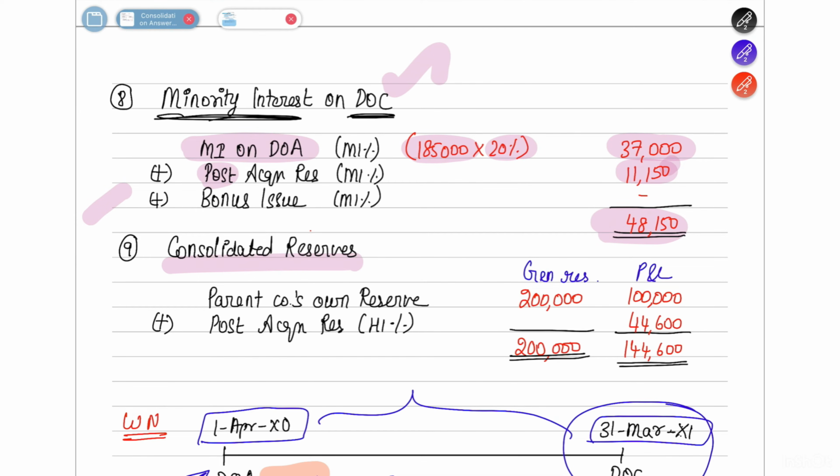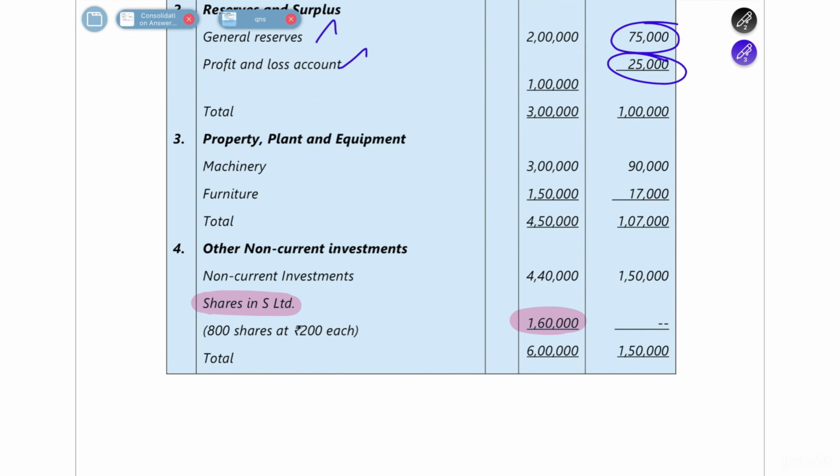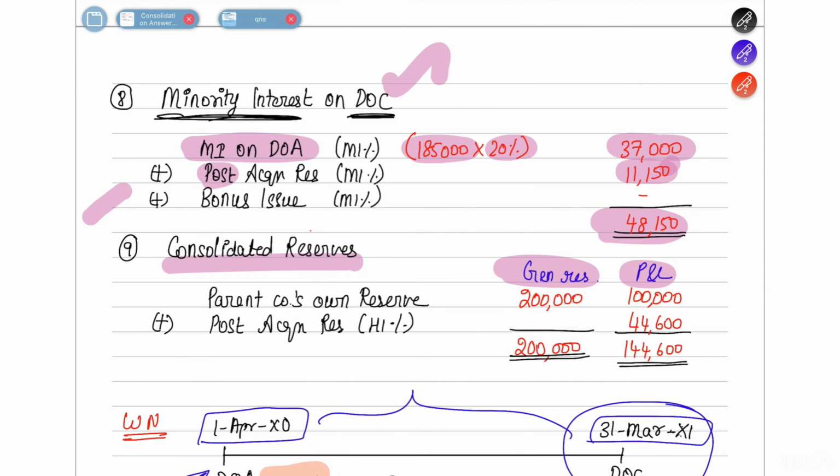Then consolidated reserves, there are two reserves of holding interest. One is general reserve and the other is the P&L account. So you see here 2 lakh worth of general reserve and 1 lakh worth of P&L account. That's what we have also written here. And then post acquisition reserve, whenever you're adding, you add it to the P&L account.